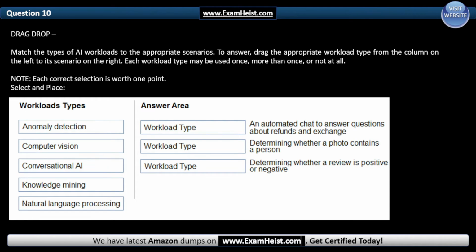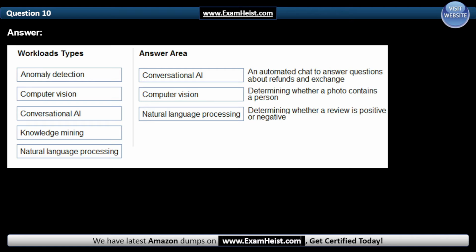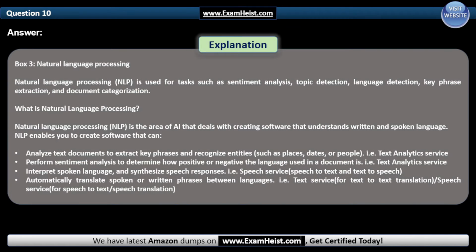Our answer area: an automated chat to answer questions about refunds and exchange. And the correct answer is conversational AI. The next one, determining whether a photo contains a person. And the correct answer is computer vision. The next one, determining whether a review is positive or negative. And the correct answer is natural language processing. Box 3, natural language processing.